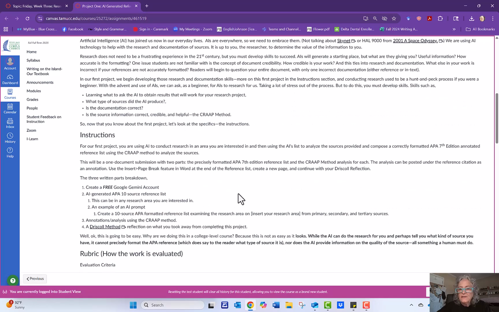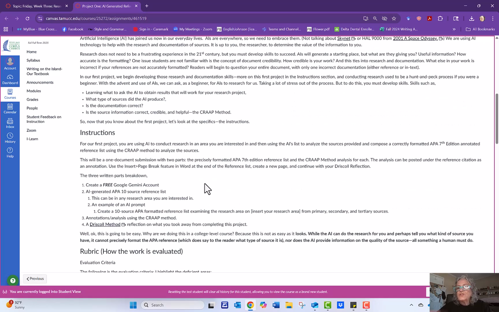By this time, you should have a free Google Gemini account. That way it'll save all of your searches for you. For Project 1, we're going to create the 10 source reference list in APA formatting in any research area you want. This is an example of the AI prompt you can use, and you're going to write a reflection on what you learned.